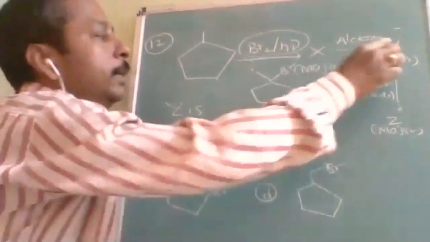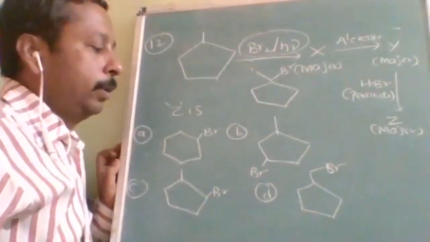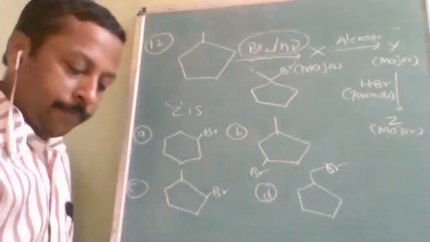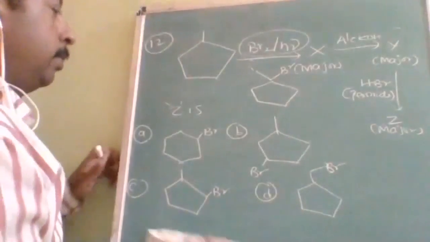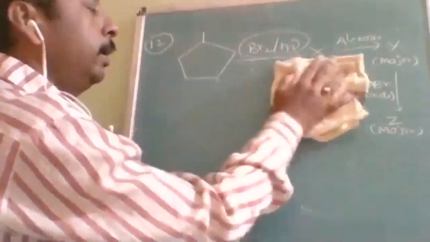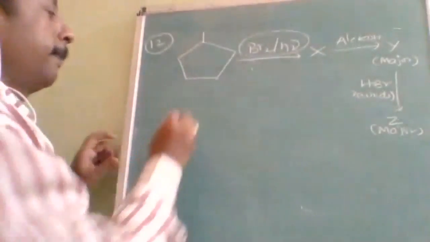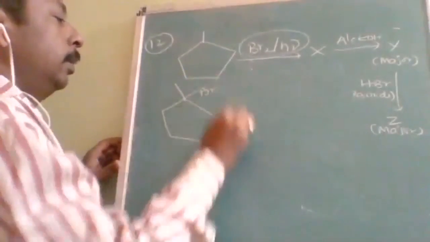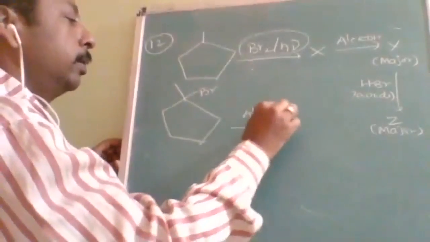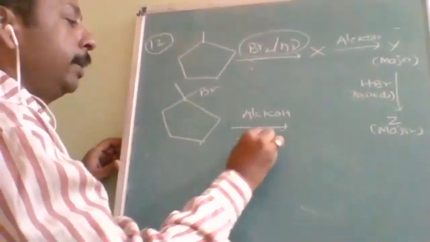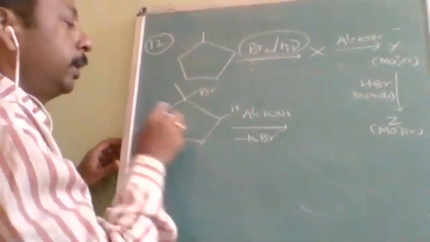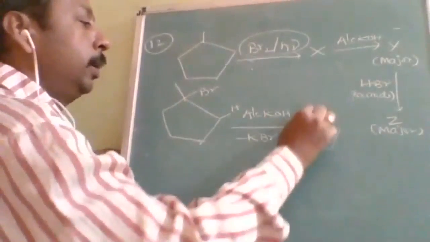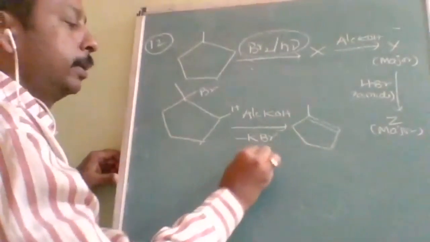Then after this, alcoholic KOH. After this, what is the answer? Alcoholic KOH. I will write it clearly here. First, X is this one. This is bromine, and when I use alcoholic KOH, potassium and bromine leave as KBr. This hydrogen can be on this side or this side, not an issue, because both are identical. So the double bond will be this one, minus H2O.